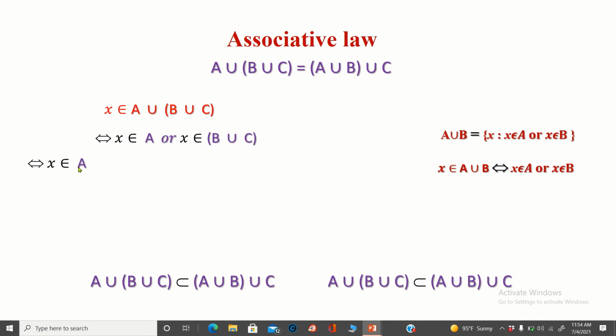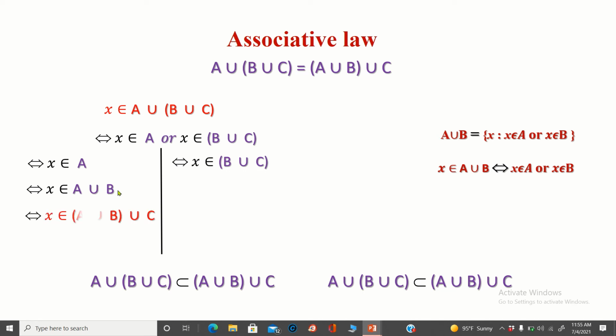Either X belongs to A or X belongs to B union C. So first, if X is an element of A, then we can say X is also an element in the union of A and B. And moreover, we can say X belongs to (A union B) union C.